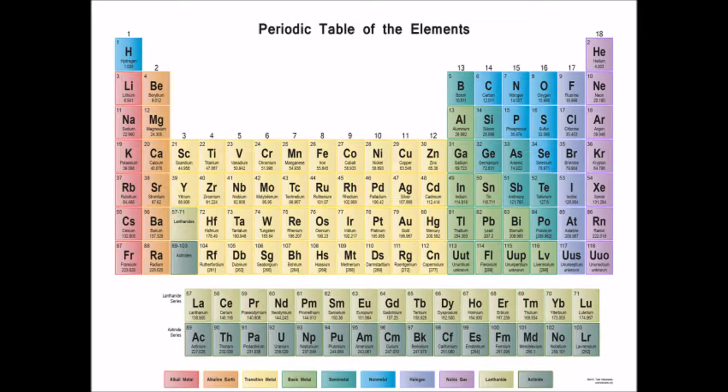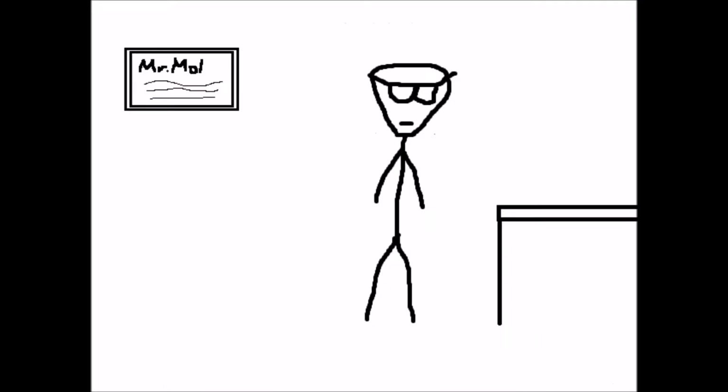On the periodic table, every element has its own atomic mass. This mass indicates how many grams of a certain element you need to have 1 mole of that element. When two elements come together, finding out the molar mass is as simple as adding together the molar masses of the two elements.